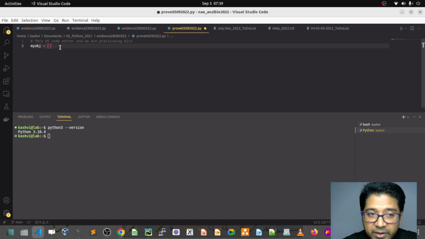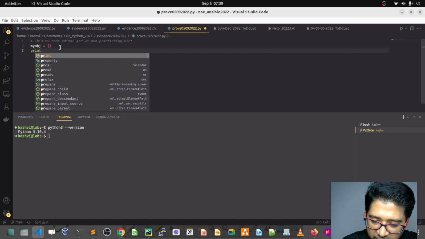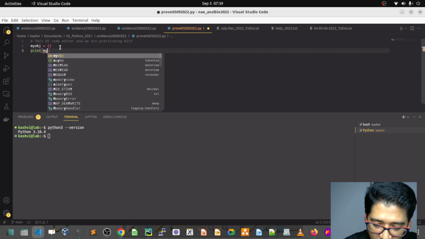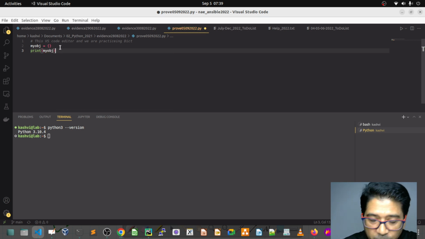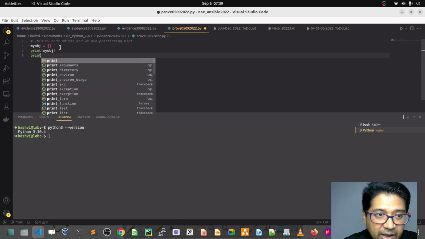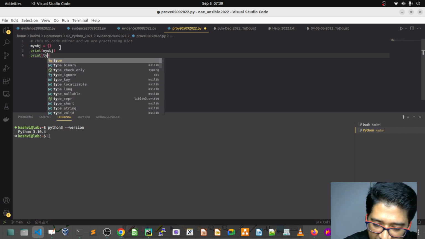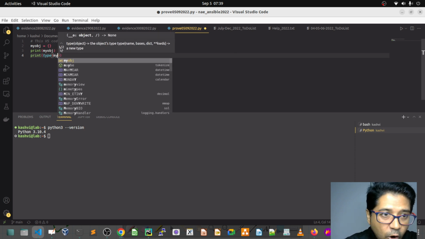I want to print this. This is empty. There is no key-value, not a single element. I just want to print my object, and also print the type. What data type do I have here?